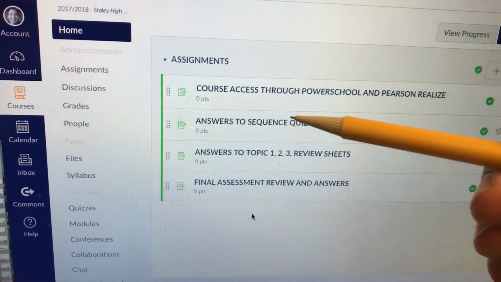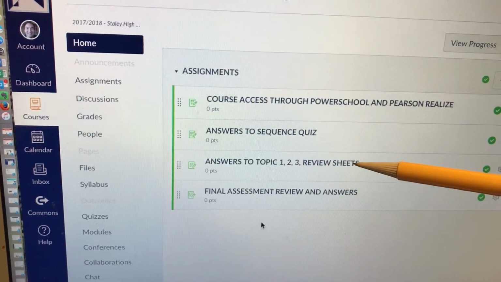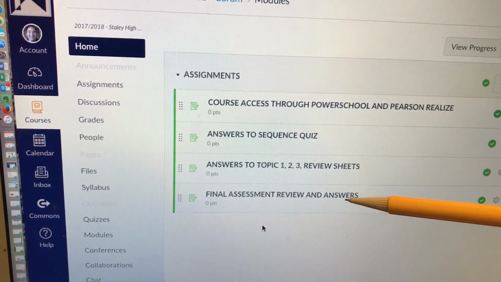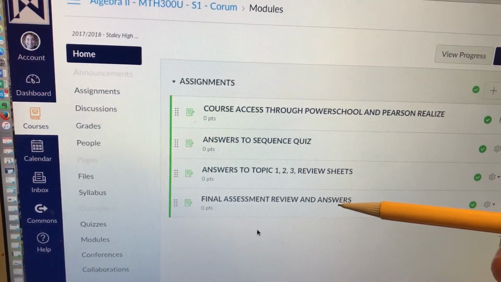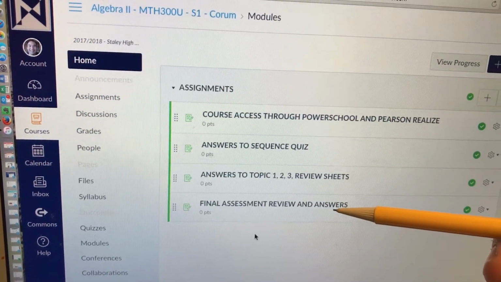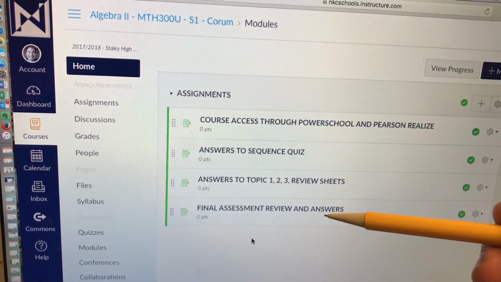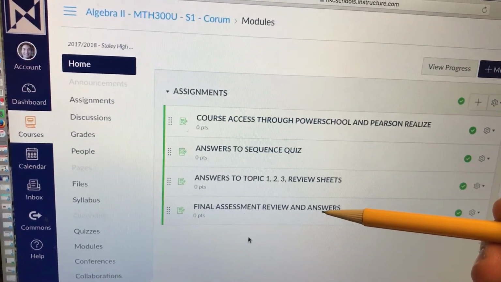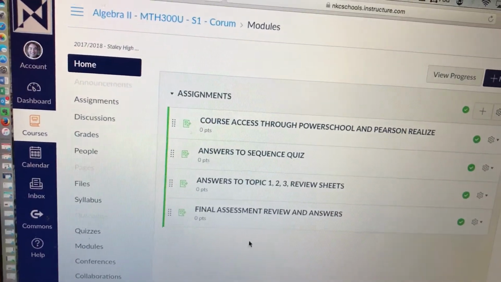And again, this is all available. What I just went over is here as a PDF. The answers to the topic 1, 2, and 3 review sheets is there to study for the final. And then there's an actual kind of semi-final. What I would do this block is I would open this up or use a handout that the sub gave you and use that as a practice test. It has the answers on there, so you can look at your answers as you do it or afterwards. But pretend that's the final, use that as the final, and then go from there.